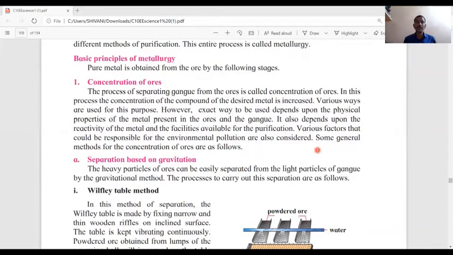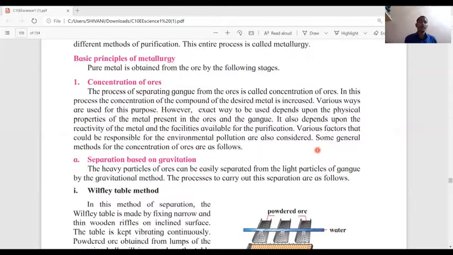It also depends upon the reactivity of the metal and the facilities available for purification. Various factors that could be responsible for environmental pollution are also considered. Some general methods for the concentration of ores are as follows.